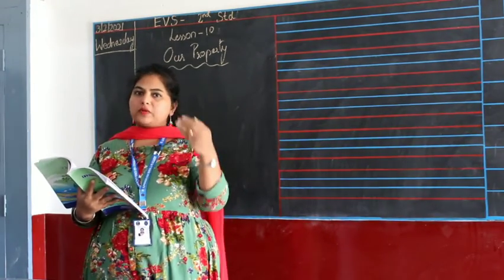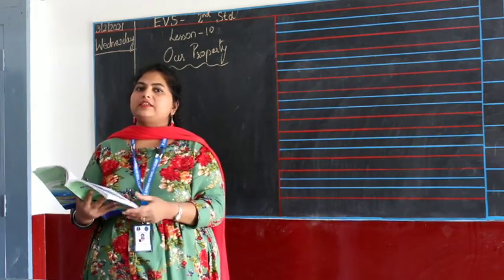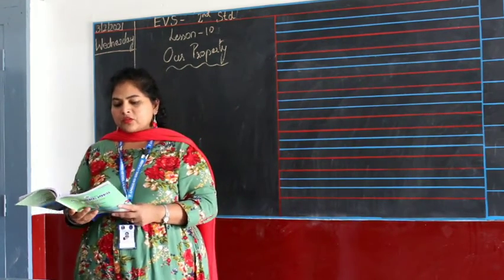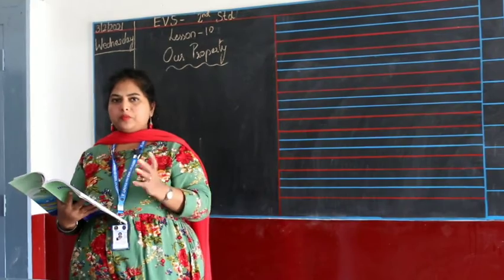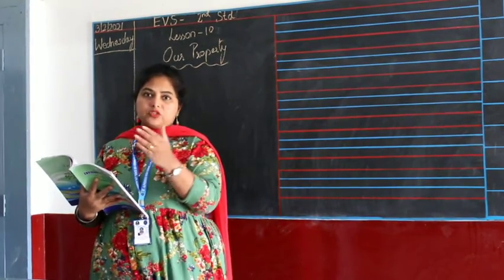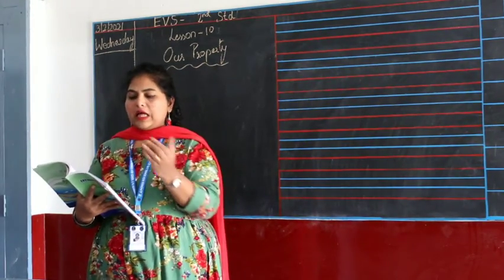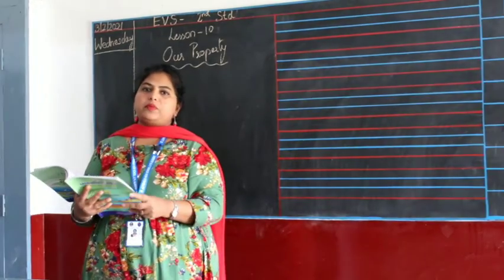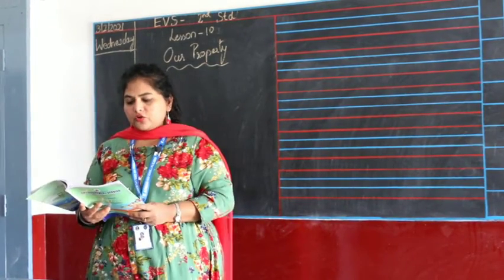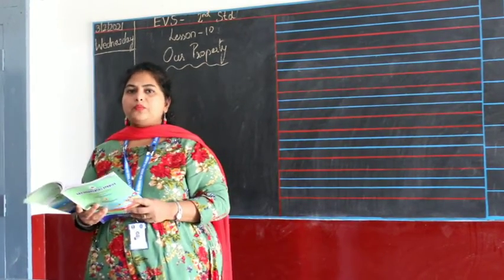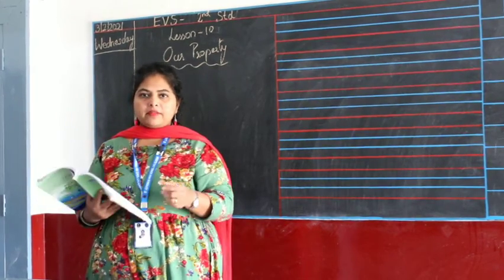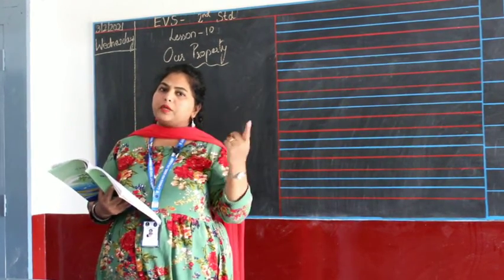From there the postman is again given the letters and he delivers them to each address. That's the work of the postal department, and this is the office of the postal department, the post office. So a post office is a place where our letters are gathered and then given to the people they have to be sent to.